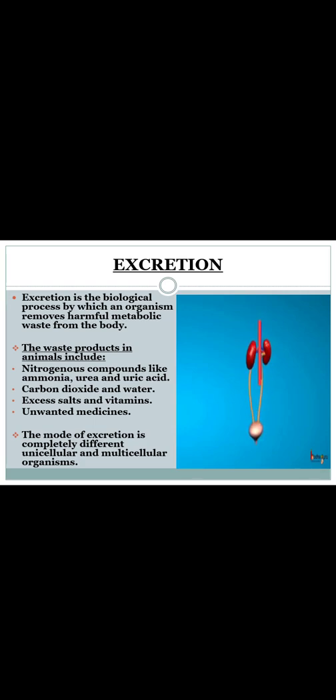So by the way, what do the waste products in animals or humans include? First is nitrogenous compounds like ammonia, urea and uric acid. These all consist of a nitrogen component, and this is removed by the process of excretion. Next is carbon dioxide and water. We give out the gas carbon dioxide, that is also waste which is thrown out from our body, right? As well as water in the form of sweat, right? And excess salts and vitamins.